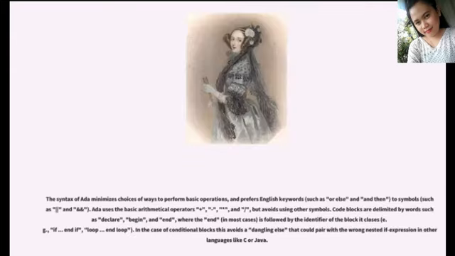The syntax of Ada minimizes choices of ways to perform basic operations, and prefers English keywords, such as "or else" and "and then", to symbols, such as the vertical bar and the ampersand. Ada uses the basic arithmetical operators plus, dash, and slash, but avoids using other symbols. Code blocks are delimited by words such as declare, begin, and end, where the end, in most cases, is followed by the identifier of the block it closes, for example, end if, end loop. In the case of conditional blocks, this avoids a dangling else that could pair with the wrong nested if expression in other languages like C or Java.